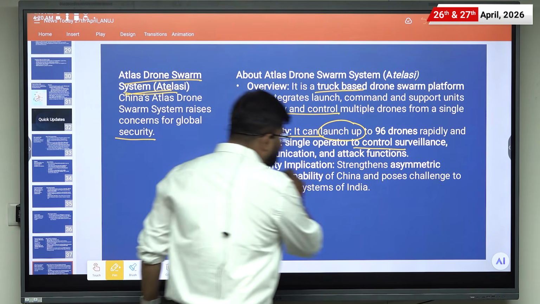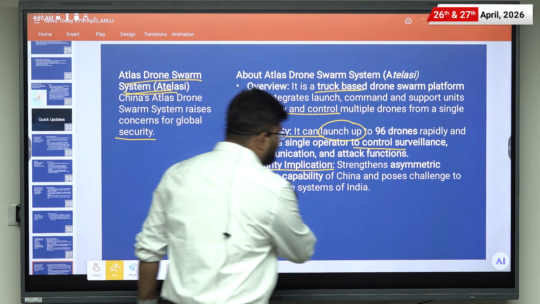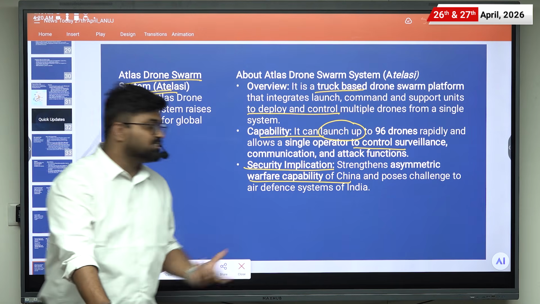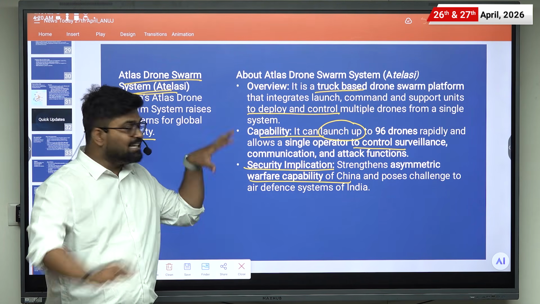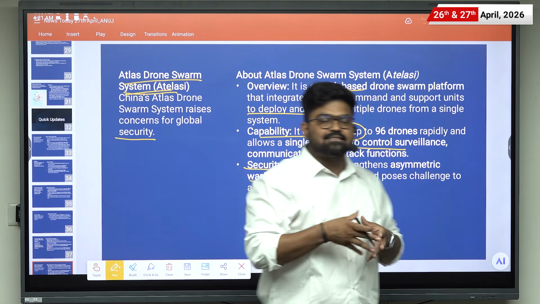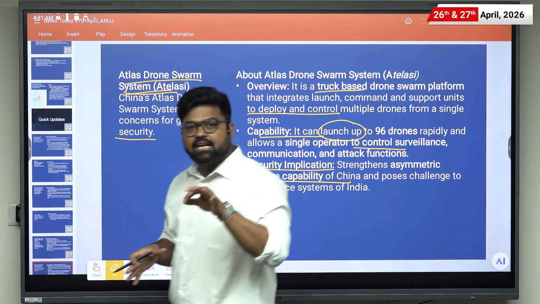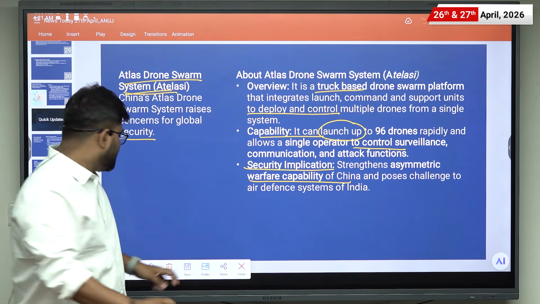Then what are its security implications? It will strengthen the asymmetric warfare capability of China and poses a challenge to the air defense system of India, as we have discussed, that it will be difficult to control 96 or more drones which are coming in a coordinated manner and which are operated from a single point.